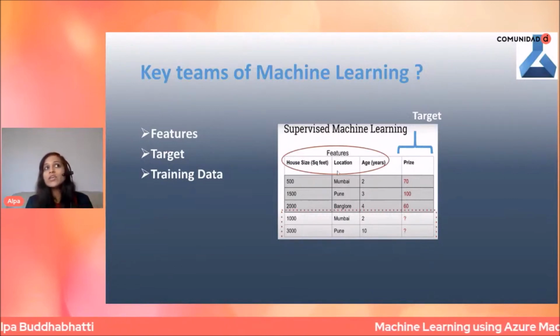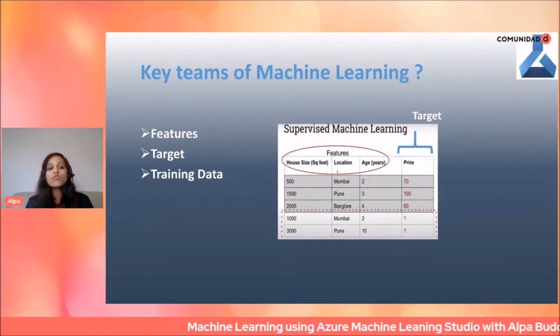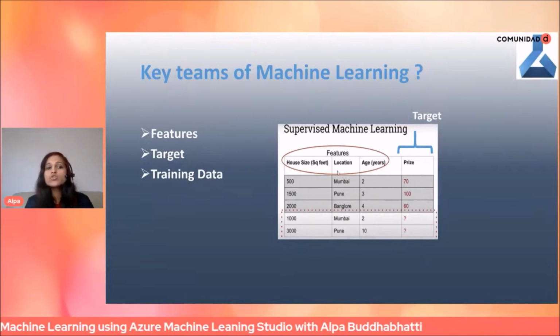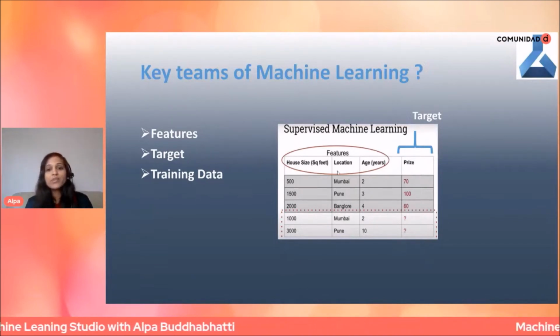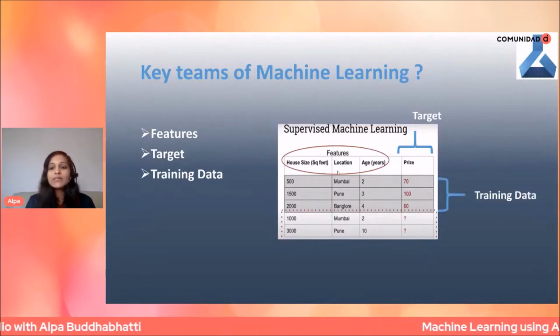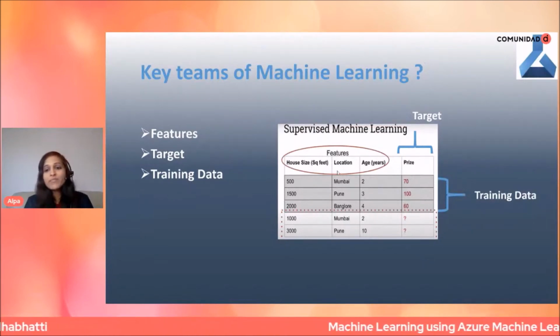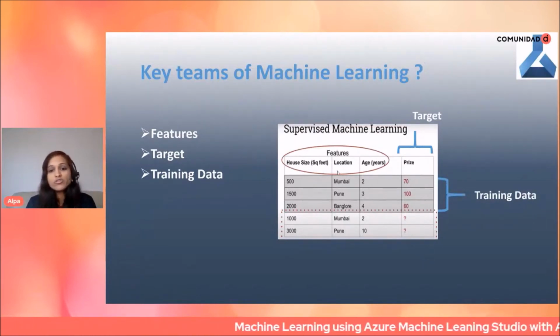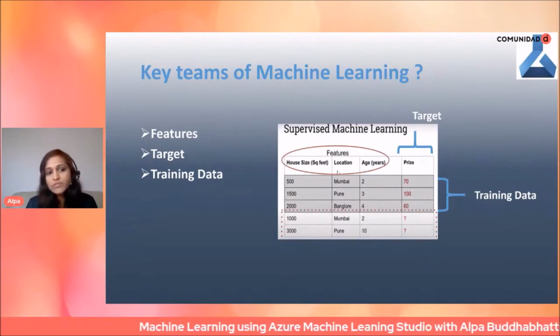So you are dividing your original source data into two parts, 70% for training purposes and 30% for testing purposes. So this is my training data in my example, the first three rows or observations.